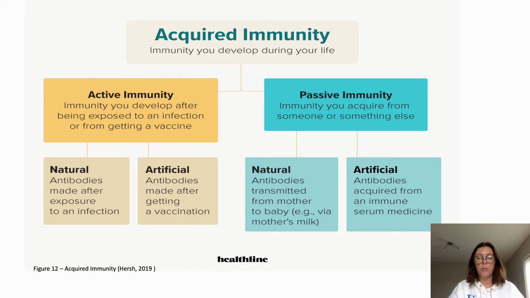Acquired immunity is not present at birth, it is acquired over your lifetime. When we are exposed to antigens, our immune system determines the best way to attack each antigen and develops a memory for specific antigens. This allows our immune system to learn how to detect, attack and destroy these antigens in the future.